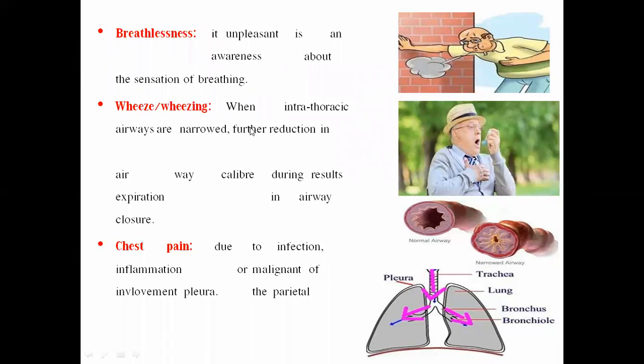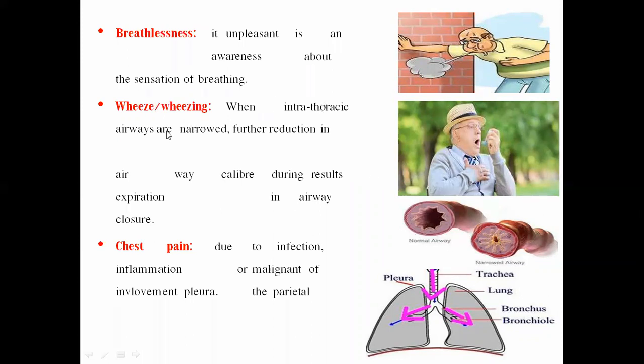Now, what is this wheeze or wheezing? During inhalation and exhalation, or inspiration and expiration, the intrathoracic airways are narrowed. See here, this is a normal airway, or normal air pipe, of a person, and this is the narrowed air pipe of the diseased person, for example an asthmatic person. This asthmatic person is unable to breathe normally, so at that time there will be production of some noise, that is wheeze or wheezing. This type of disorder is known as wheeze or wheezing.